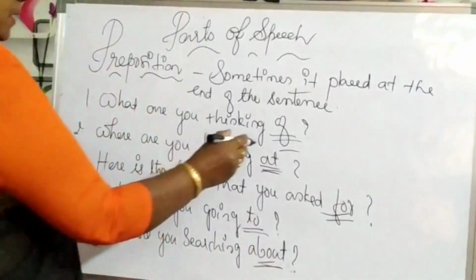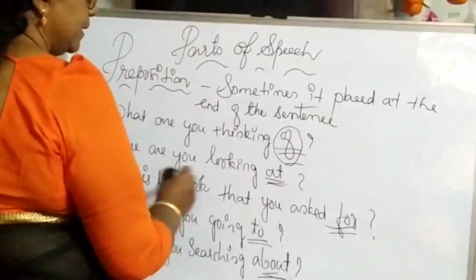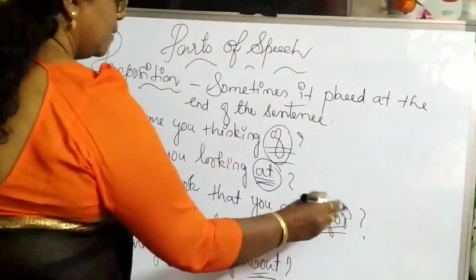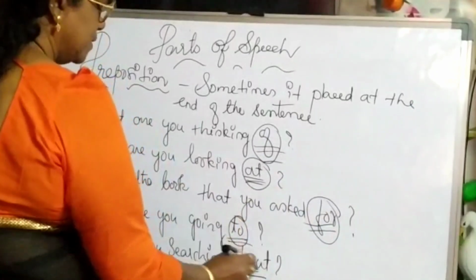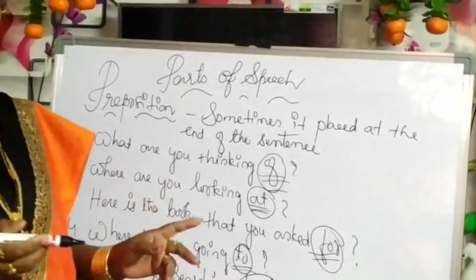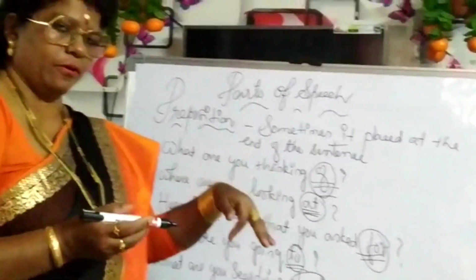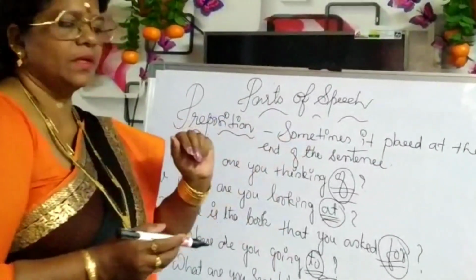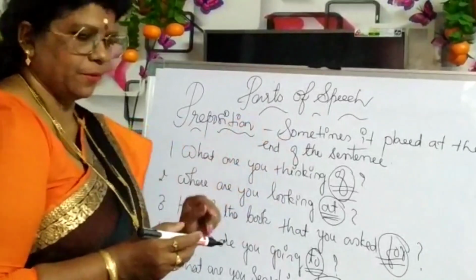So here you could see, at the end of the sentence you could see the preposition. So we can say not only before, but at the end of the sentence also you could see prepositions. Okay?